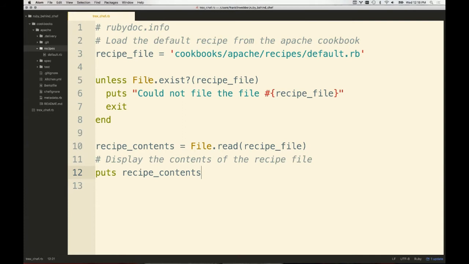So this should hopefully work if we've got the path correctly defined. So here we're making sure that the file exists. If it doesn't, we exit. And then we're reading the file contents and then displaying this out to the screen.